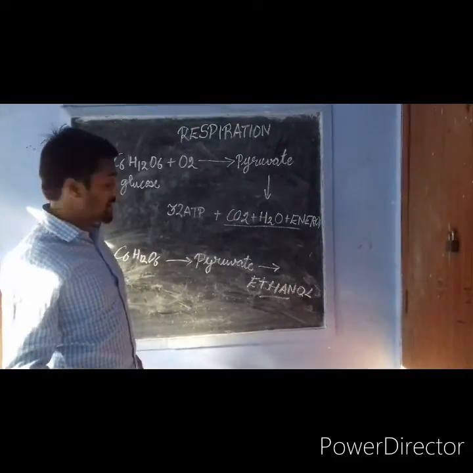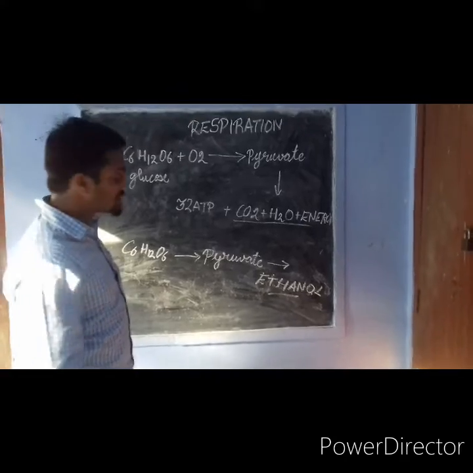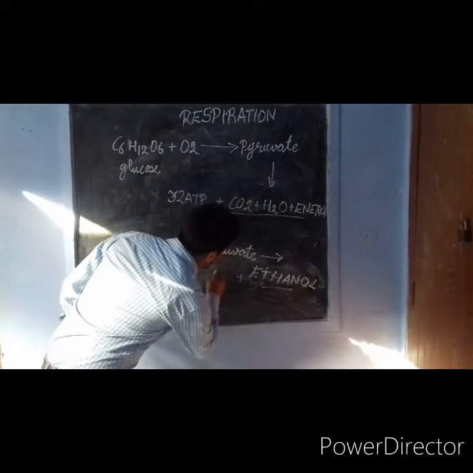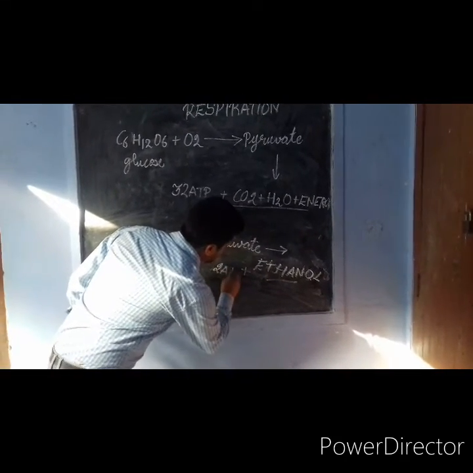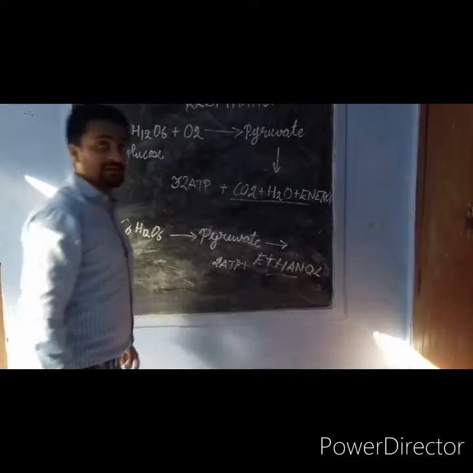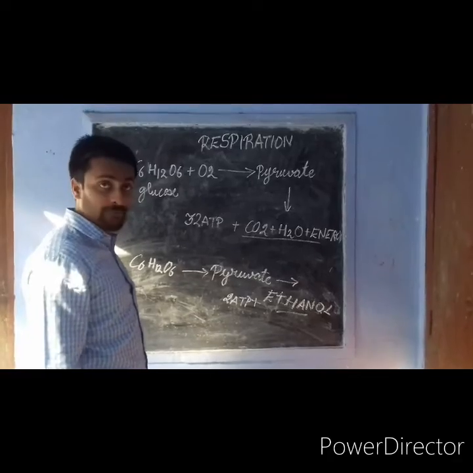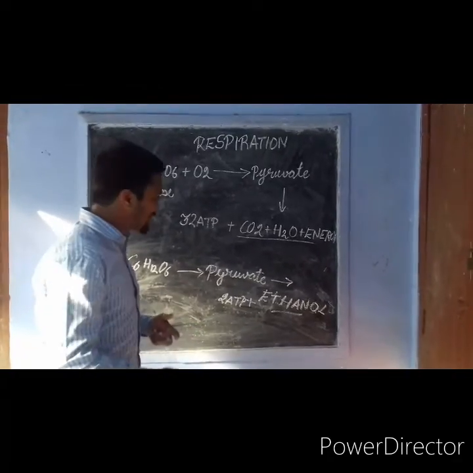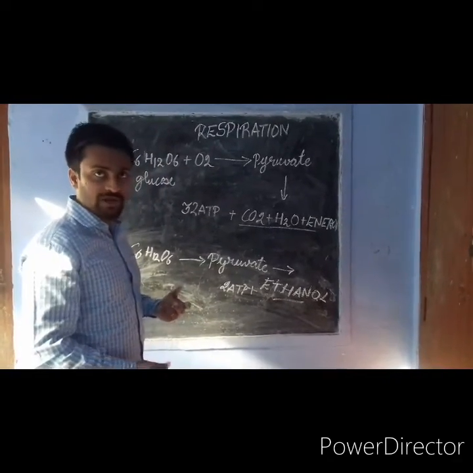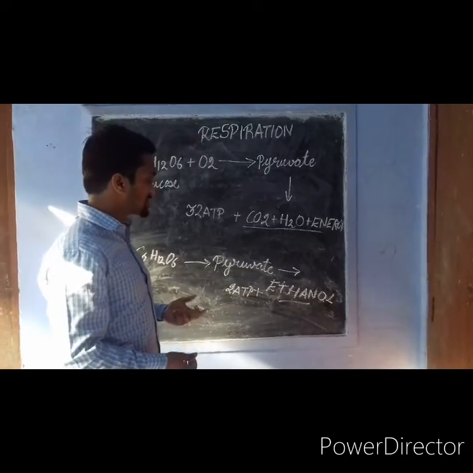But in anaerobic respiration, only 2 ATPs are released. Now you will ask me, what is ATP? From where has this ATP come? So now we will deal with what ATP is, how it is formed, and how this process takes place.